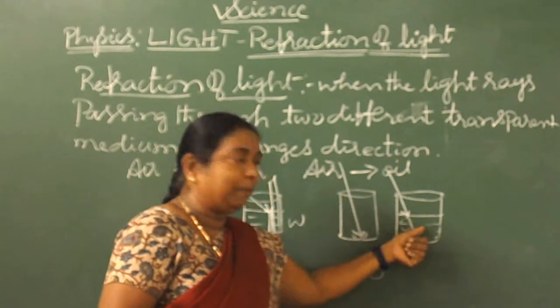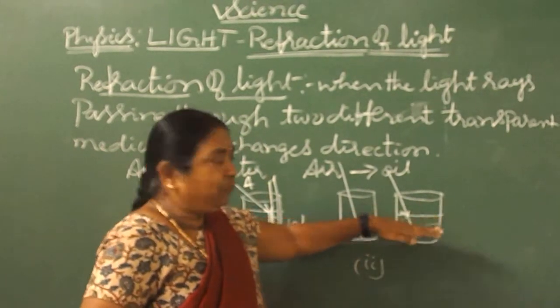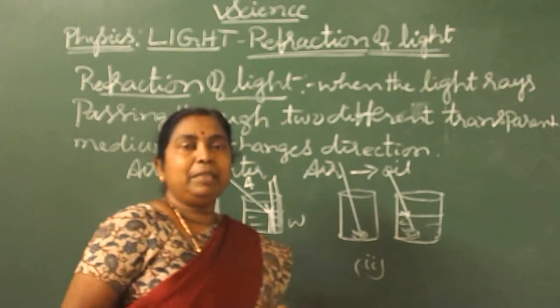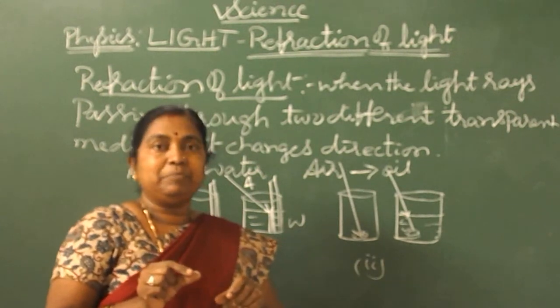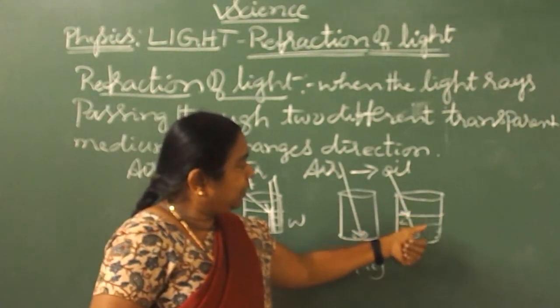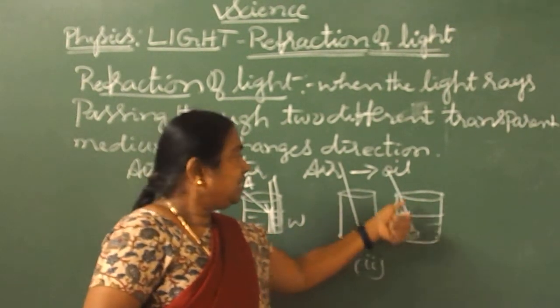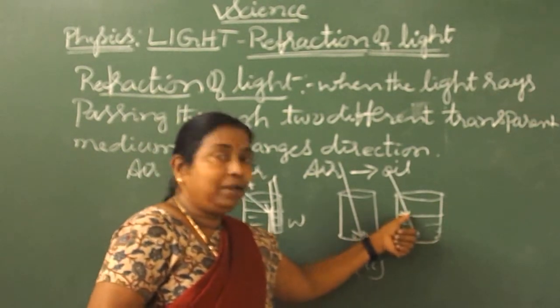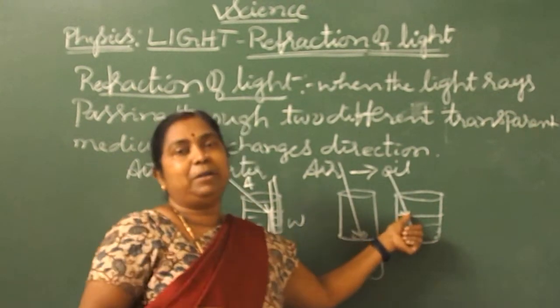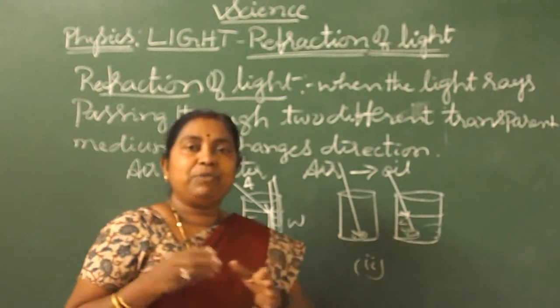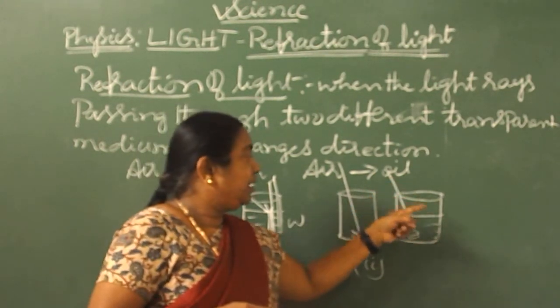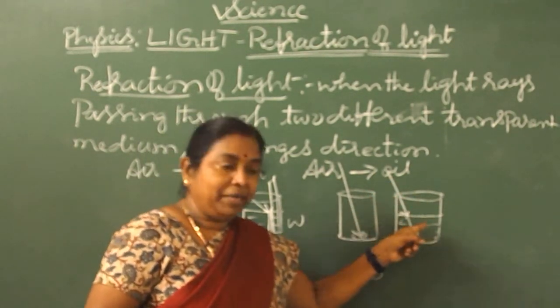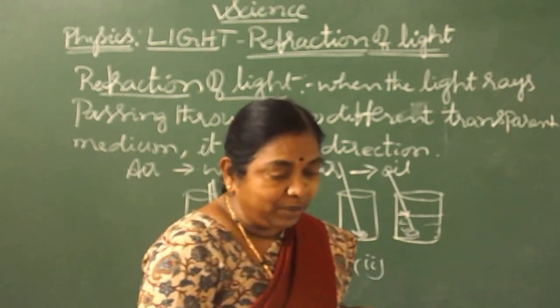Here we took 2 media because the beaker is half filled with water. If it is completely filled, then the pen looks completely bulged. But we are seeing the air medium and the water medium. Hence, the light rays are bent when they enter the water medium. That is called refraction from a rarer medium to a denser medium. By this you can observe easily how it looks.